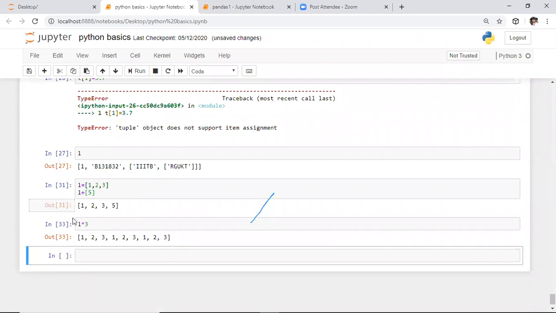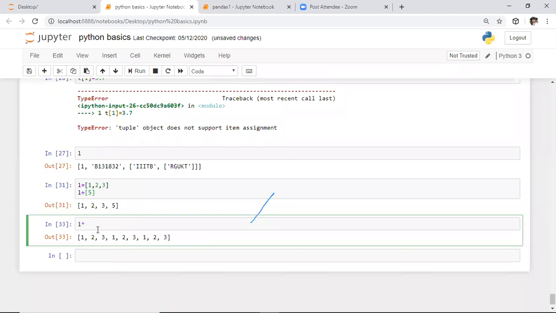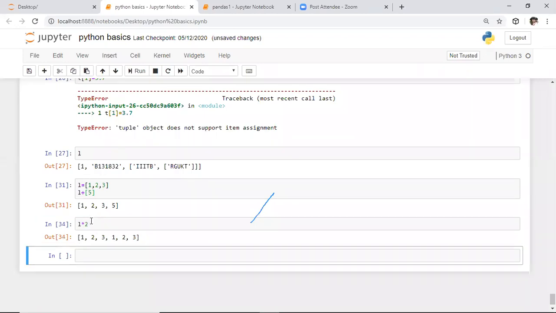Whenever you say something into 3, I want to repeat the attributes of this list 3 times. If you observe this list, here we have 1, 2, 3. In this example, these are repeated 3 times. So I'm modifying this, and here I'm specifying 2 only. Whenever you specify 2, these attributes are repeated only 2 times. This is about the repetition and concatenation operators. One more interview question is this. I'm defining this thing.